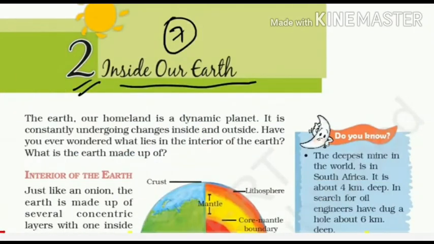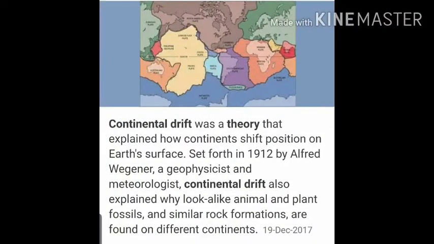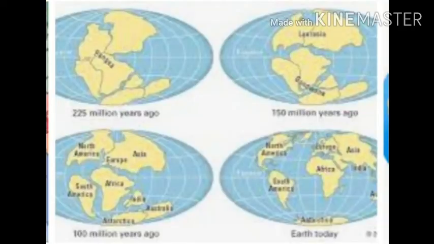Now before I give you details about this lesson, inside our earth, I have something very interesting point of knowledge to share with you. Maybe you people have heard of it, maybe not. There is one theory, the continental drift theory, brought up by one of the geologists. He said and believed that the shape and sizes of continents that we see today was not the same hundreds of years ago. At that time, it was one big land mass, and due to the volcanic eruptions at the core of the earth, that big land mass broke into pieces.